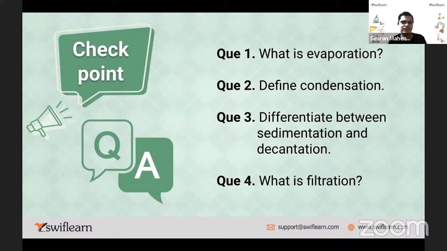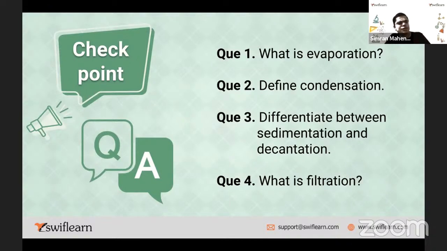Sedimentation and decantation. Yes, very good. Sedimentation is what? When you add the water to the muddy water, right? If you want to separate any impurities from the substance, what do? Just add water to it. Then whatever the impurities are there, that will settle down. That is called a sedimentation.